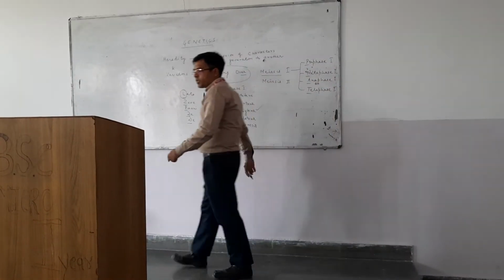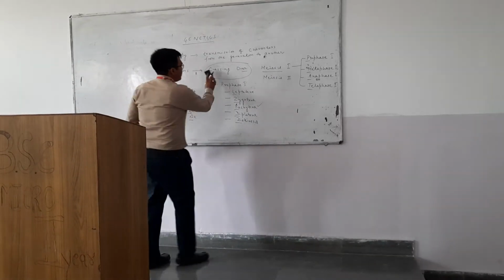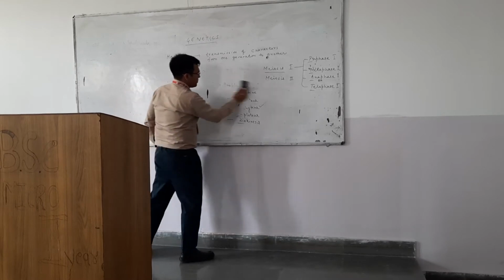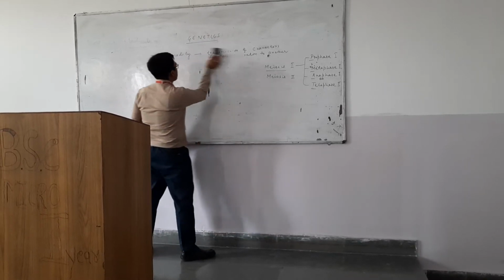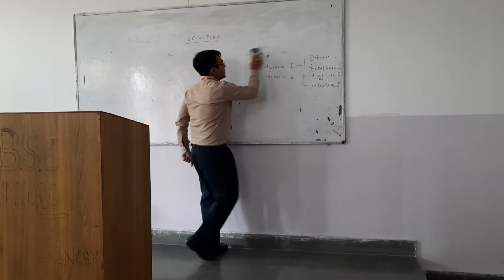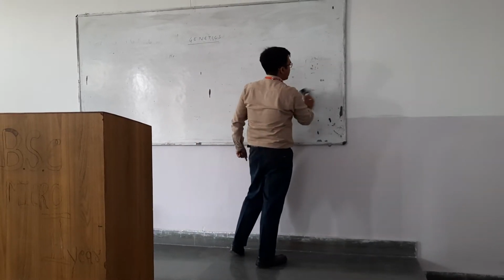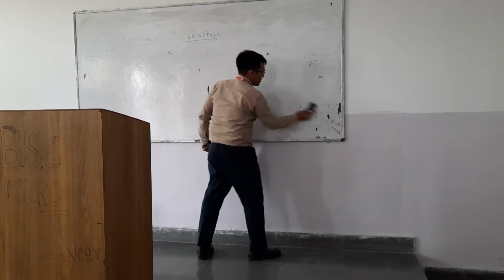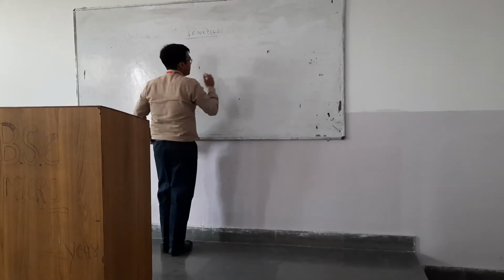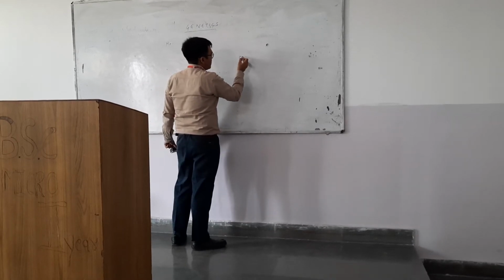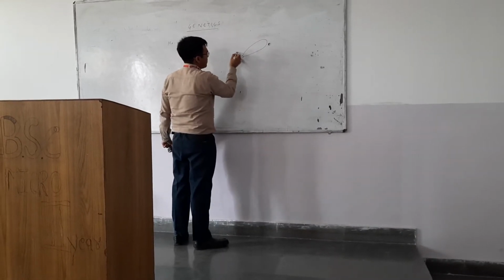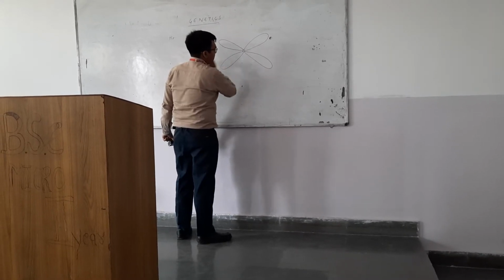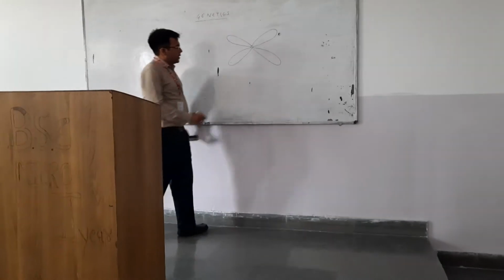Now what is this? Let me tell you this. I'll show you how this crossing over takes place and how the exchange of genetic material takes place. Let's see that. Let's talk about this. You can see this. Suppose this is one chromosome. And this is another chromosome.